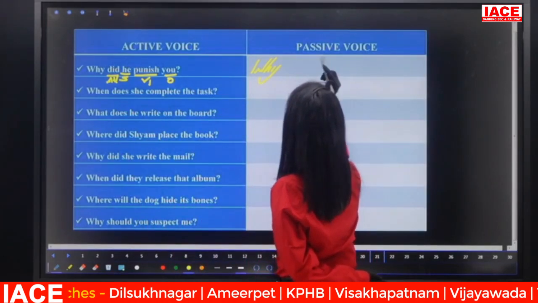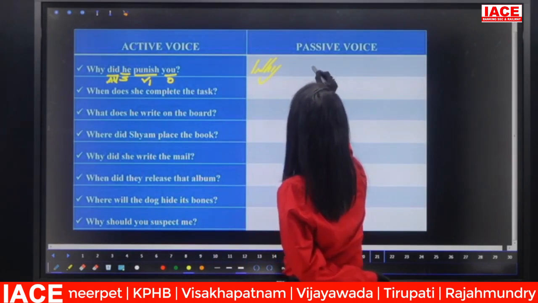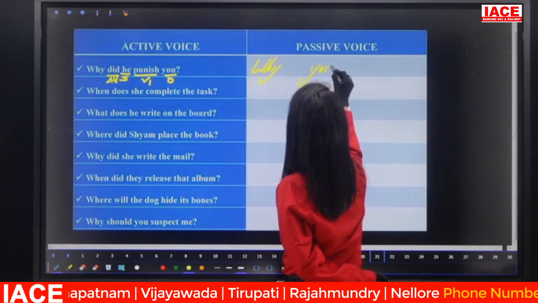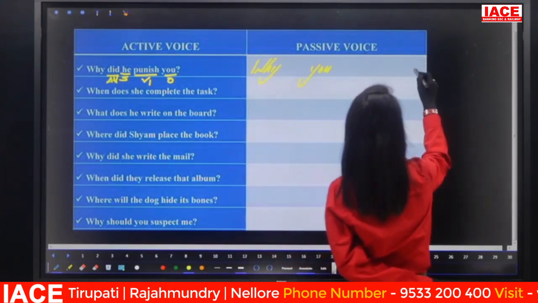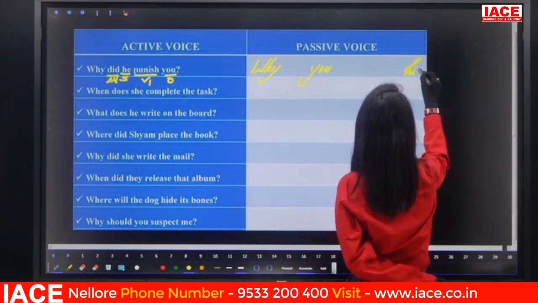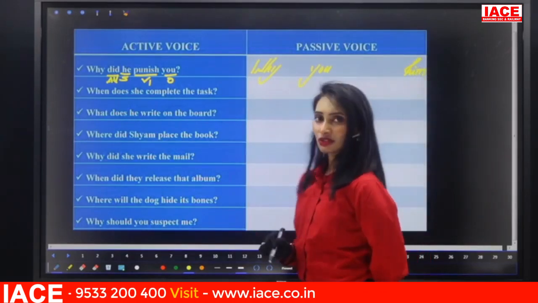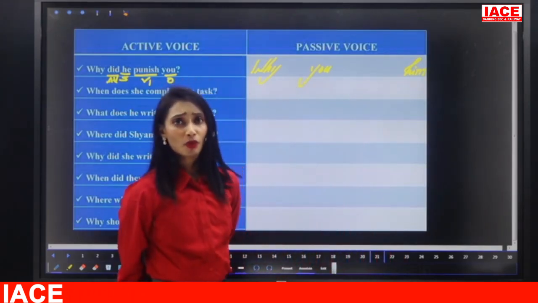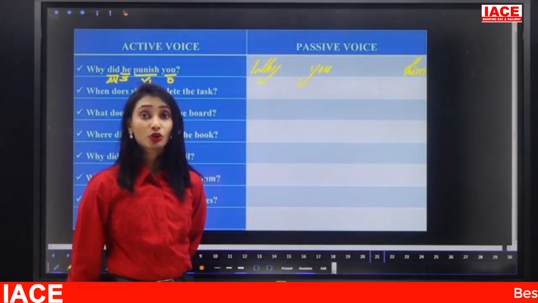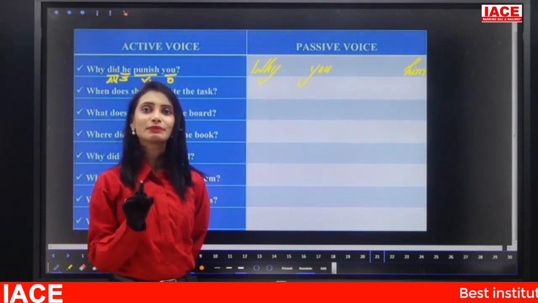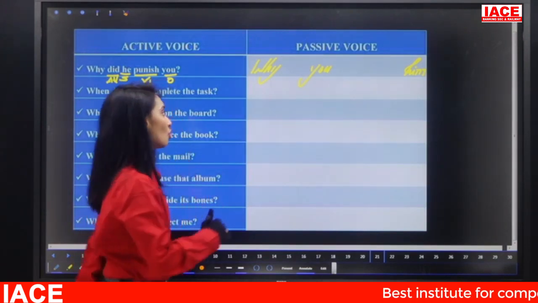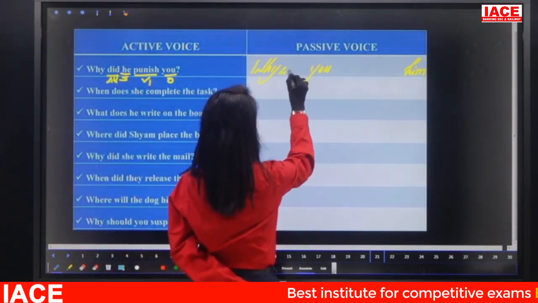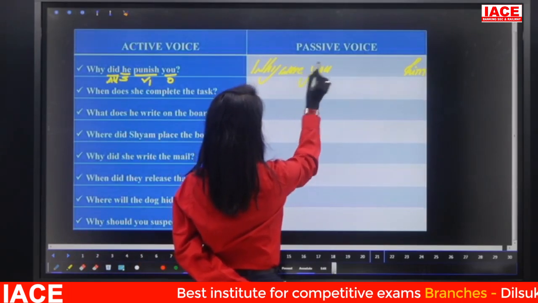Let us leave some space and write the subject now. So what is the subject now? You. Object he becomes him. Right? So why? You is there. Now what is the be form? Was or were? Remember, you is always considered plural in a sentence. So we have to take were. Why were you?